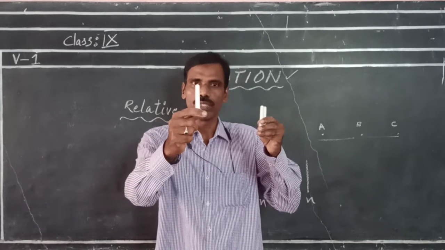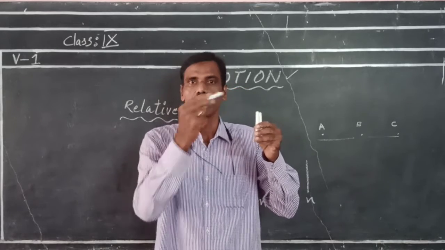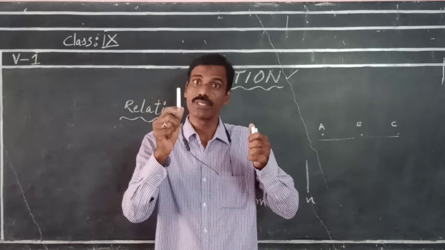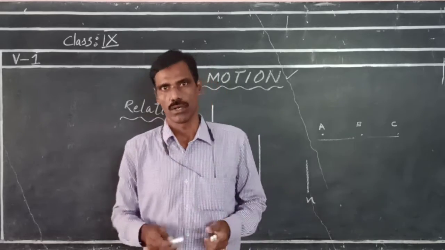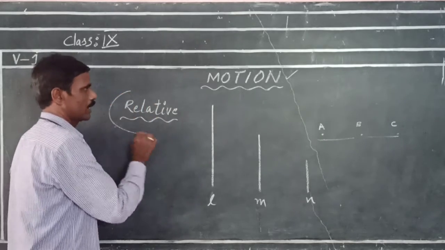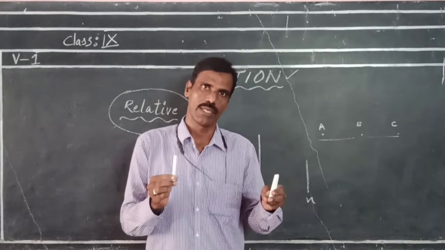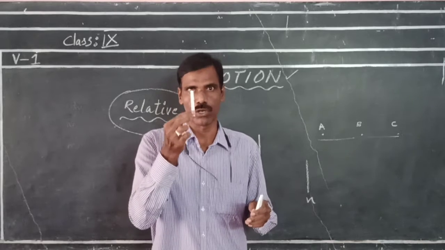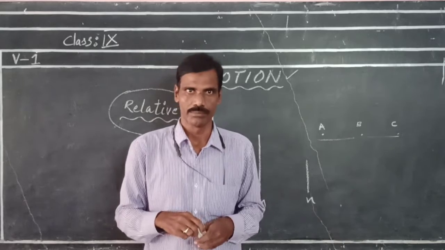Now the position of this object is changing relative to the first object with respect to time. Then we can say that this object which is moving is in motion with respect to the other object. So motion is a relative word with respect to the other object. Again, motion is nothing but change of position of an object relative to another object with respect to time.